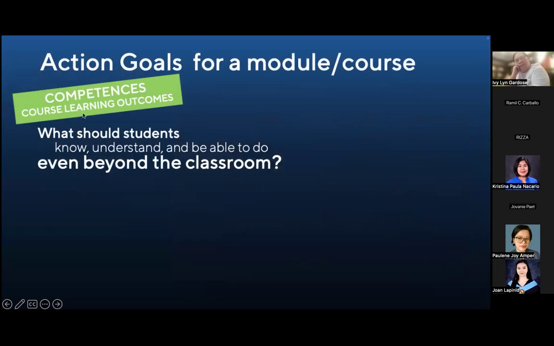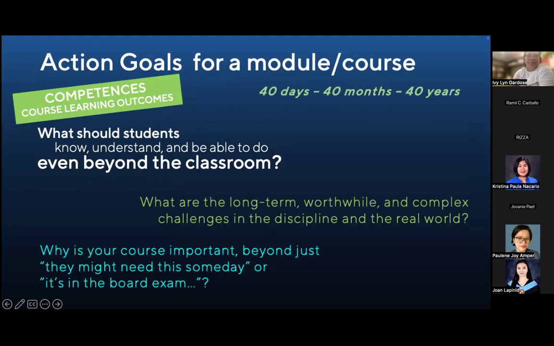So these are the prompts. Don't mind the word in green. Let's just think of action goals. I don't want to introduce too many terms at this point. So action goals, we'll just use this title on top. What should students know, understand, and be able to do even beyond the classroom? Okay, so please start answering this for your unit. Okay, I'll give you some other versions. I said already, why is your course important beyond just that they might need it someday, or it's in the NAT, or it's in the entrance test for college?